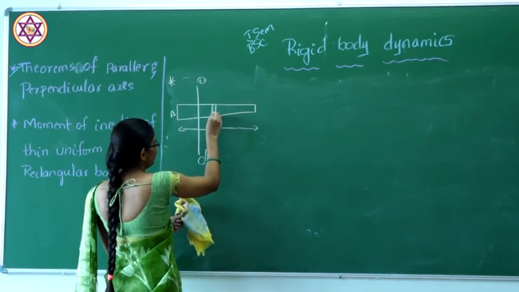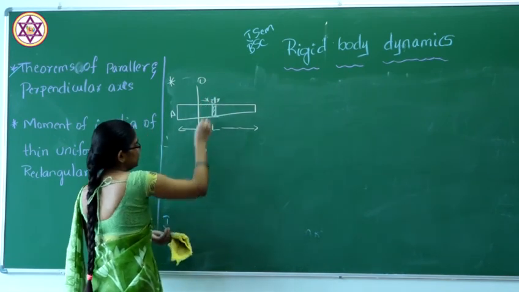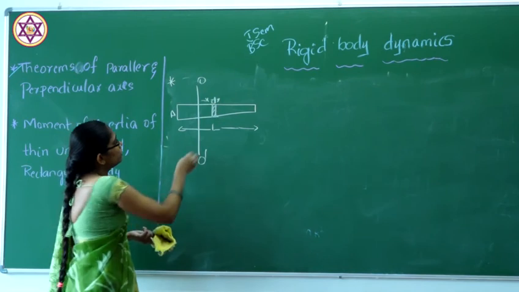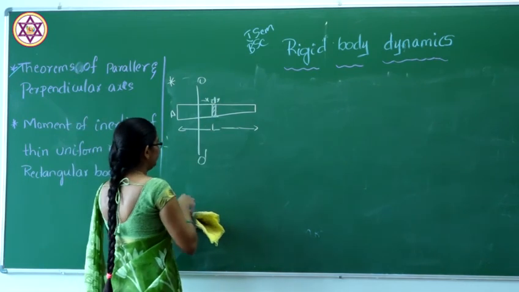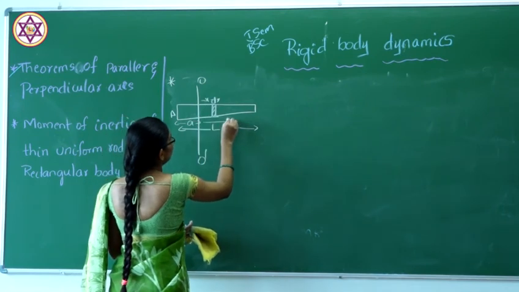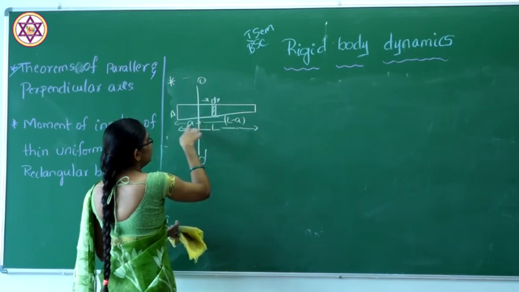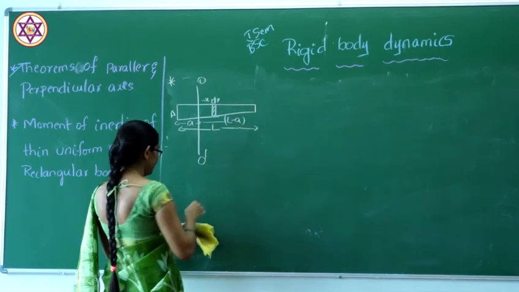Here also we consider the element dx at x. The length from the end to the axis will be A, and from the axis to the other end will be L minus A. That means the total length is capital L.